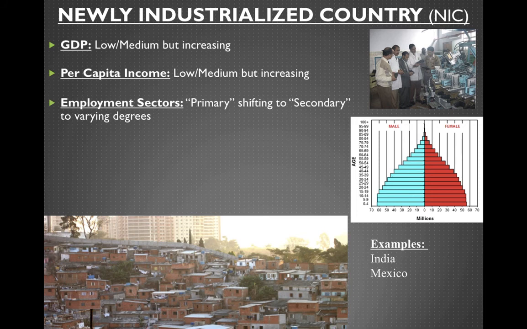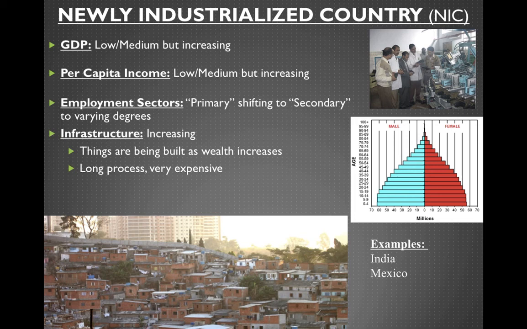They're mainly working in factories now, which means there's a population shift moving from the countryside to the city as well. Infrastructure is increasing all over the place. So again, you're going to see places with very, very strong infrastructure. Then you see places that are lacking quite a bit, electricity or clean water and things like that. Quality of life is low in some places, and then it's much higher in others. So you're going to see big differences throughout even just a city. Examples would be India and Mexico are great examples of a NIC.